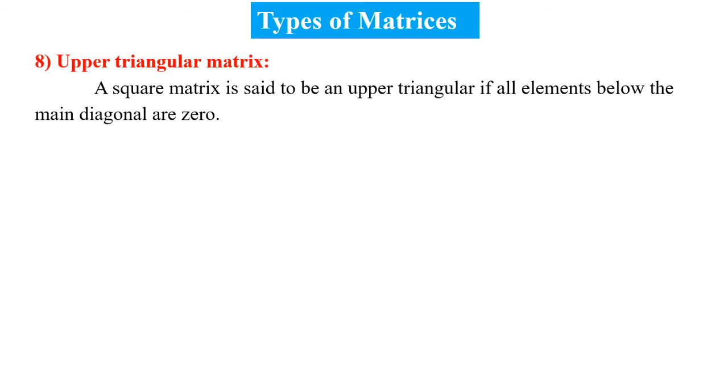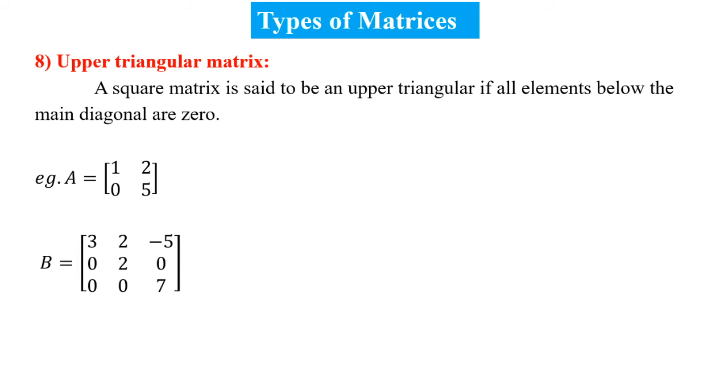Let us see type number 8, upper triangular matrix. A square matrix is said to be upper triangular if all elements below the main diagonal are 0. Let us see the example. A is equal to 1, 2, 0, 5. The diagonal elements are 1 and 5, and the elements below the diagonal are 0. So this type of matrix is known as an upper triangular matrix.